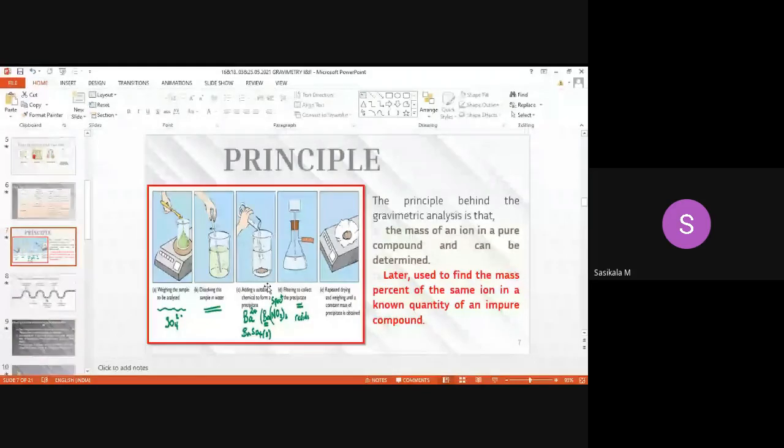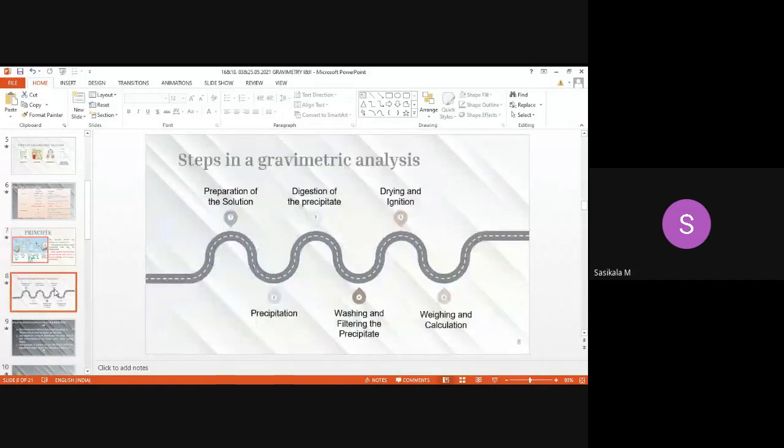Even smaller particles would not have dissolved properly in water, so while boiling, it will get dissolved completely. So all the sulfate ions will form precipitate with the barium ions, and you will get an accurate quantity. To increase the accuracy of results, this digestion of the precipitate is done. And then washing and filtering of the precipitate. Washing and filtering, this is the process.